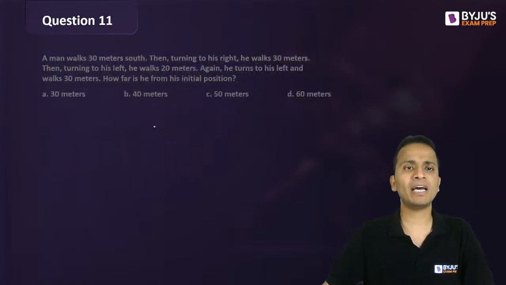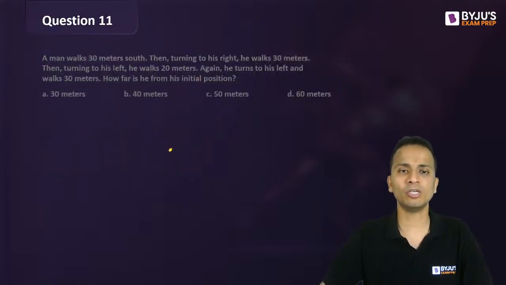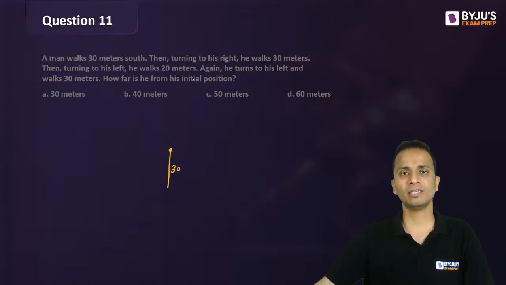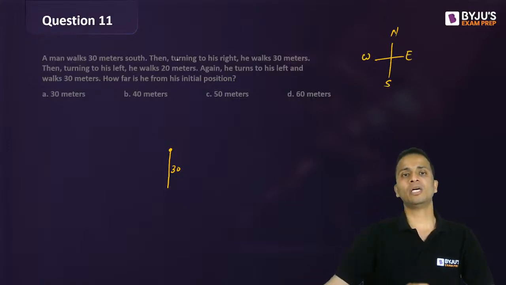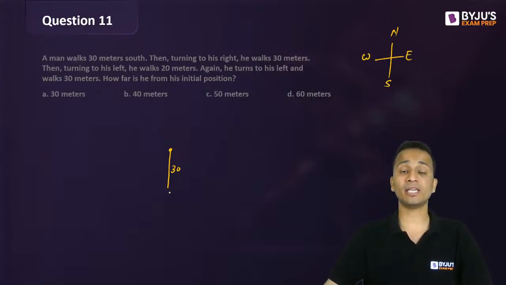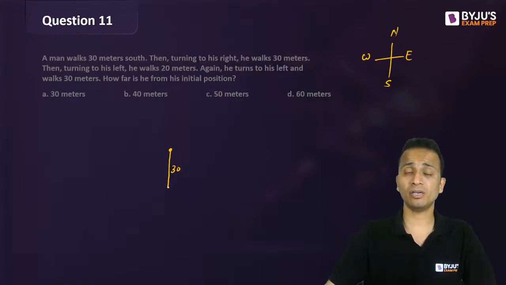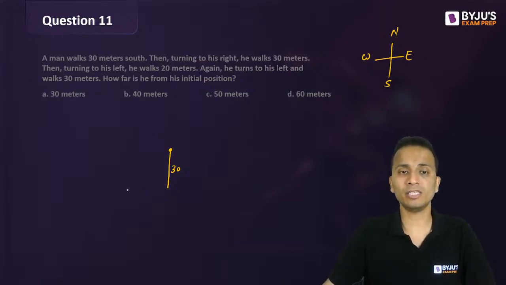Let's check it out. A man walks 30 meters towards south. So south will be downwards, 30 meters. Then turning to his right. So let's again draw the north, south, west, east reference frame. Now he turns to his right. Now his right will be towards the left hand side of the screen, or towards west. He walks 30.